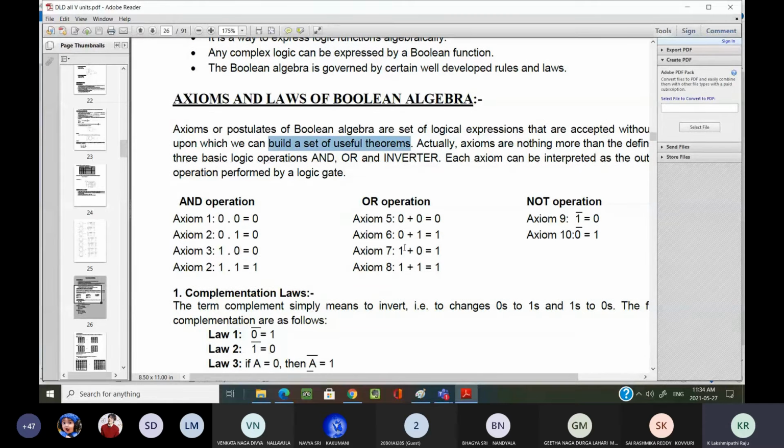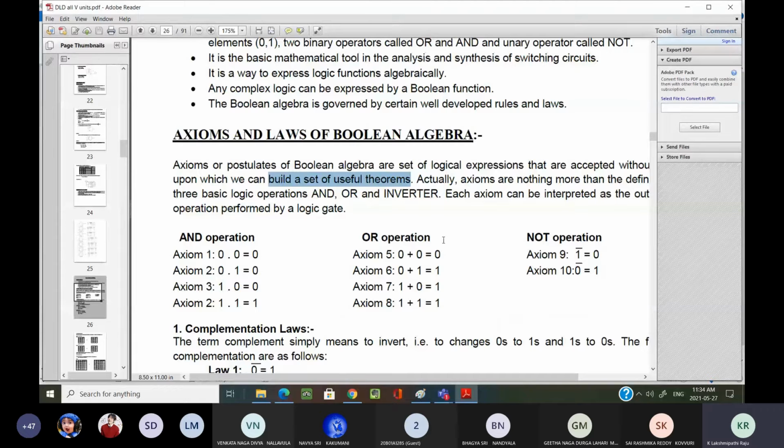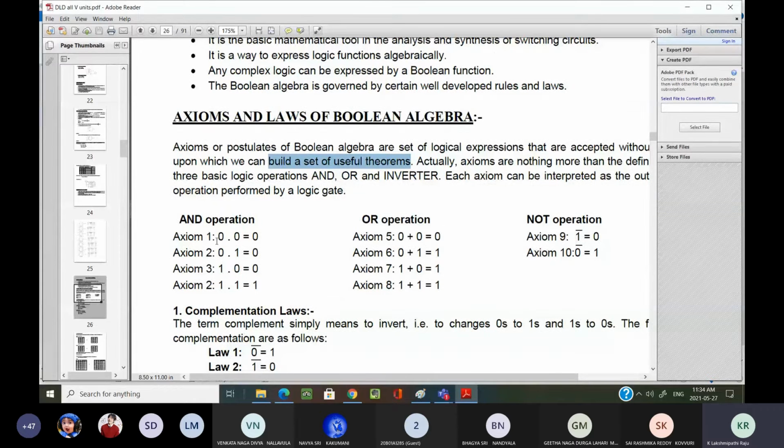See, what are the axioms of these three operators? What I said previously: AND operator, OR operator, and NOT operator. Now, 0.0 is 0. 0.1 is 0. 1.0 is 0. 1.1 is 1. This is an AND operation example. I have not yet explained the logic gates. If you understand the logic gates, you can understand these axioms clearly. Based on these axioms only, we have defined one gate, called the AND gate.